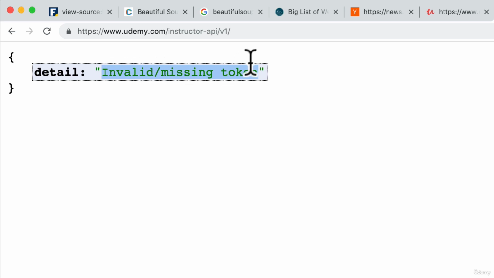So I need to pass it a token to prove that I'm an instructor on Udemy. And a lot of websites give you what we call API, or Application Programming Interface, access in a form like this called JSON, to give you the data that you need. And some websites only allow you to do this if you're a valid user.